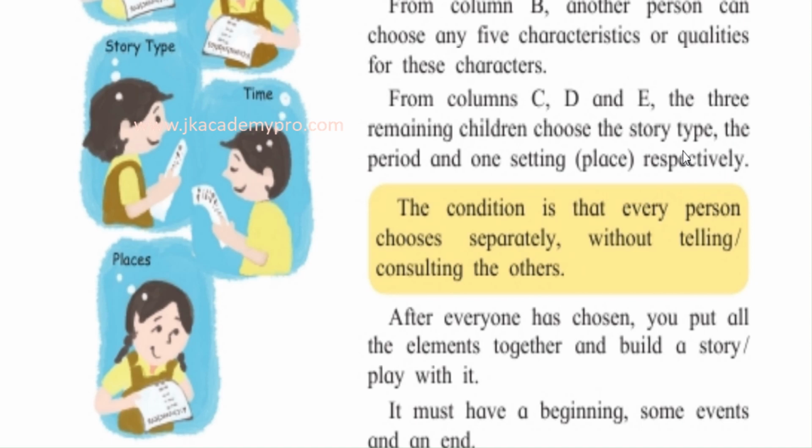The next person will choose the period, means the time when the story happened, whether it happened long ago, or was it a recent incident, is it in the present time. So that person will choose the period, and the third person will choose where the story takes place. Okay, so the place can be anywhere, it is your imagination.